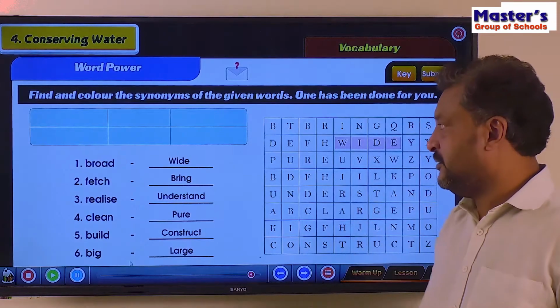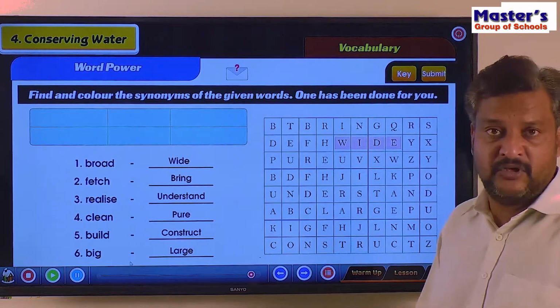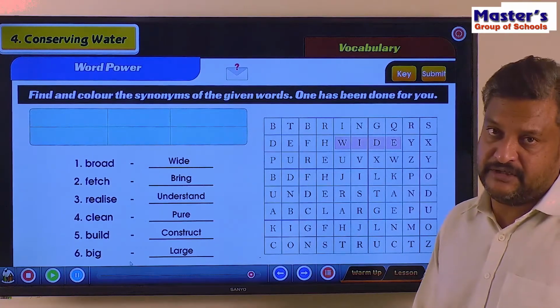Okay. So now I will keep the screen the same for another minute so that you can have a look at these words once again and read them, right?